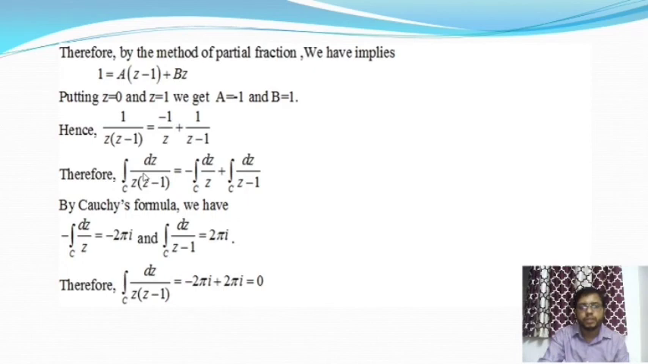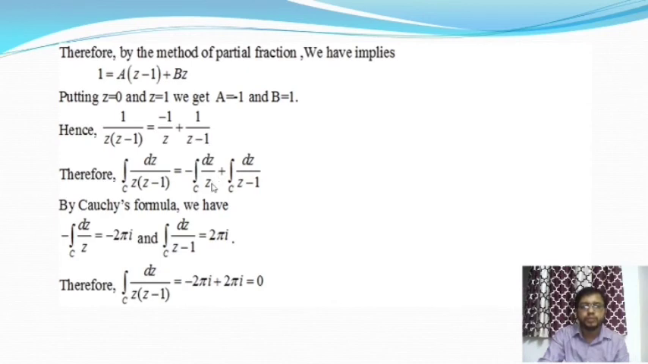So therefore we'll take integration on both sides. We'll get integration over c dz by z into z minus 1 is equal to minus integration over c dz by z plus integration over c dz by z minus 1. So here the points z is equal to 0 and z is equal to 1 lie inside the circle. So from this we cannot apply Cauchy's theorem, but we can apply the consequences of Cauchy's theorem.